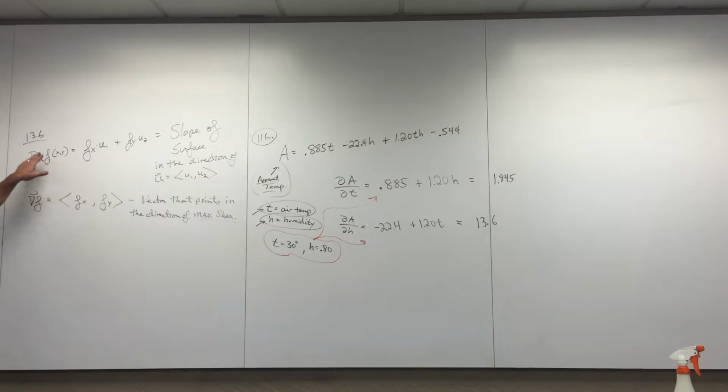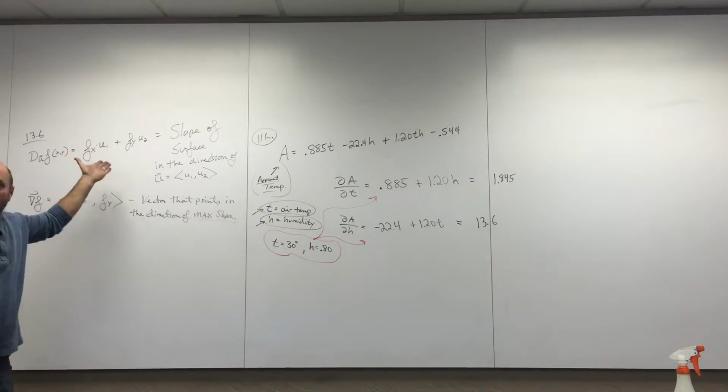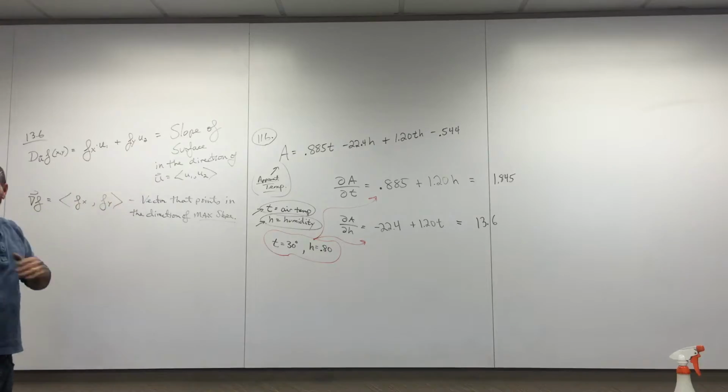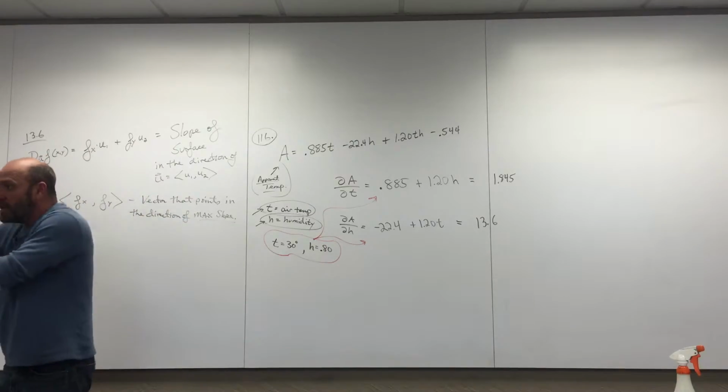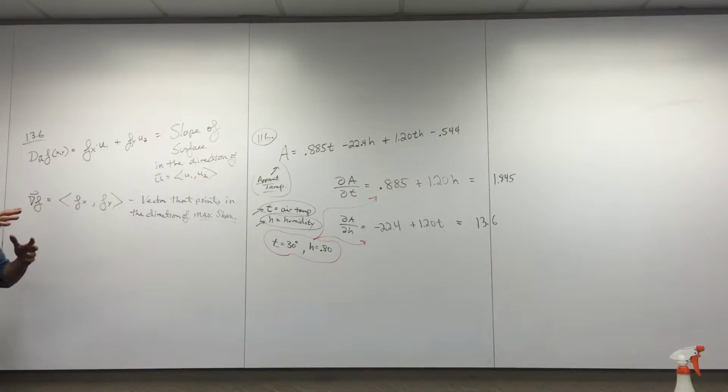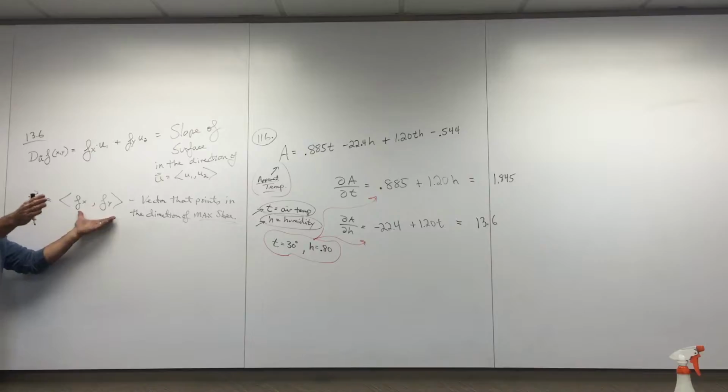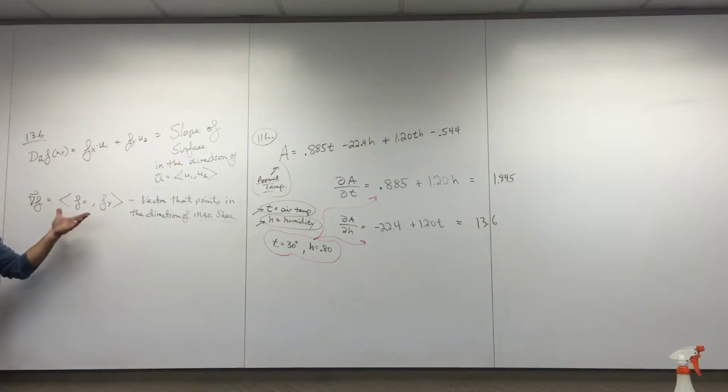You're standing on this surface, and I can ask you for all these different slopes: the slope in that direction, the slope in that direction, the slope in that direction. That's what all these duffs would be. Give me this duff, give me this duff. Anyway, one of those directions is the one with the maximum slope. That's the one with the maximum duff. And the value of that slope, the actual maximum slope, is its magnitude. The magnitude is the maximum slope.